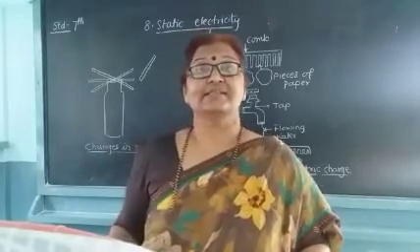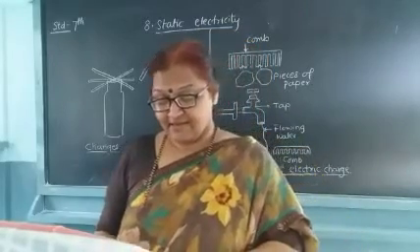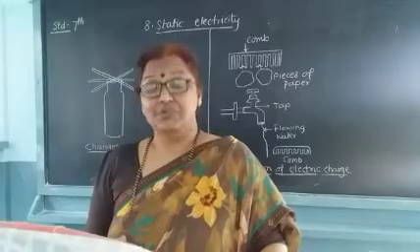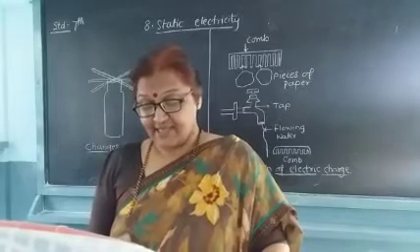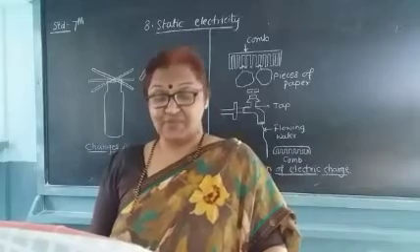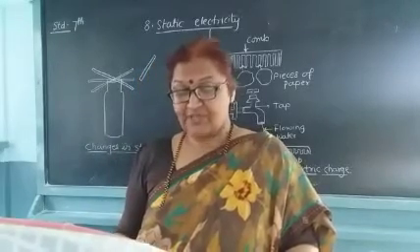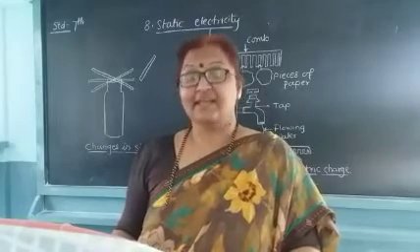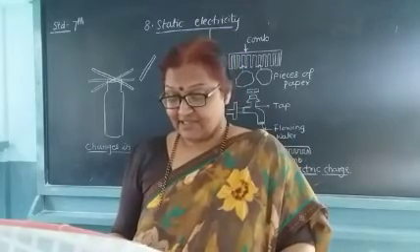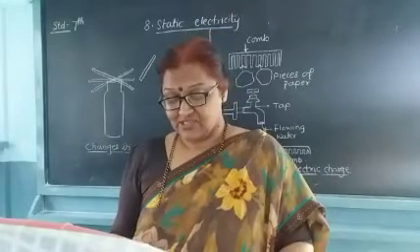So why is this seen? Electrically charged objects attract uncharged objects. There is a repulsion between like electrical charges. There is an attraction between unlike electrical charges.